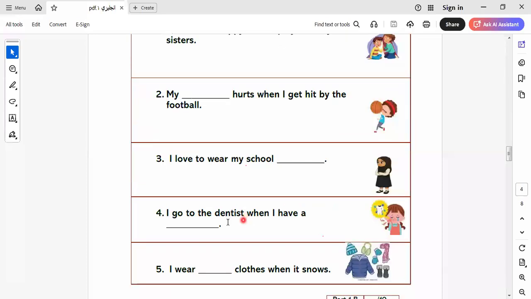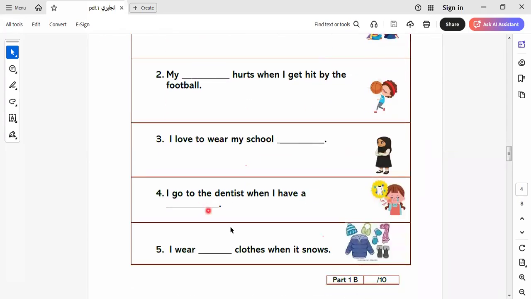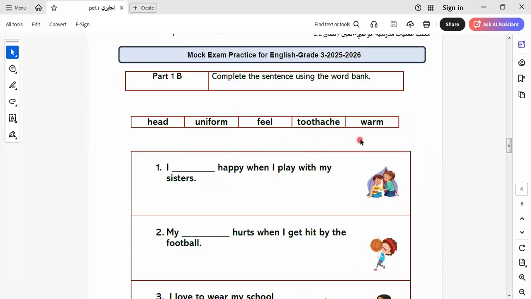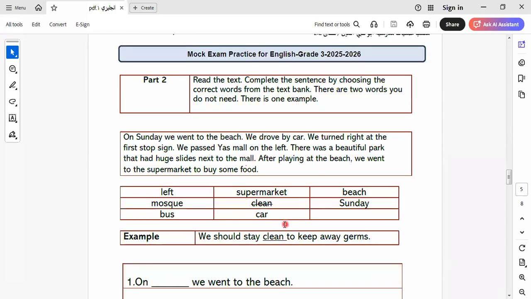Here we have I go to the dentist. Dentist, the one who treats our teeth when I have a toothache. So I select this one. I wear warm clothes when it snows. It will be here warm clothes. Let's go to another one here.